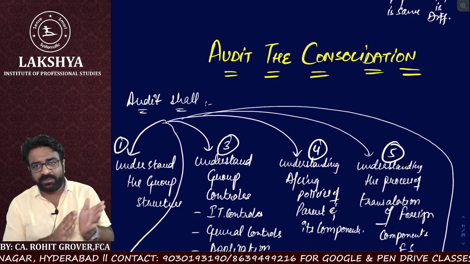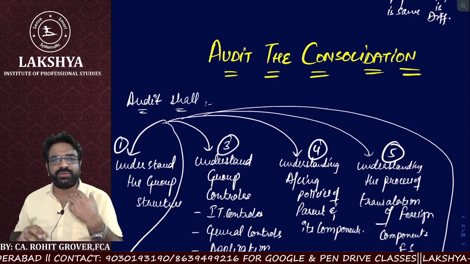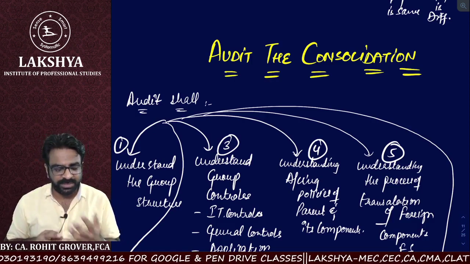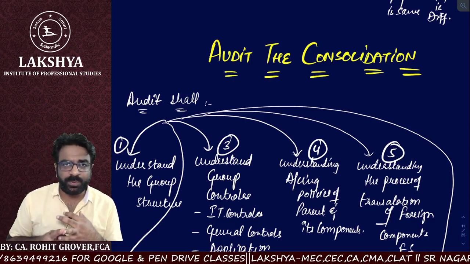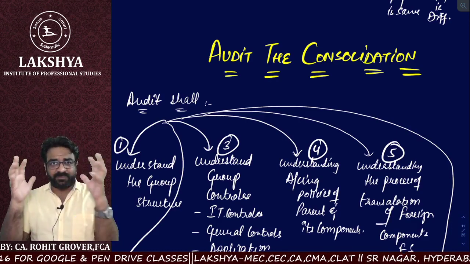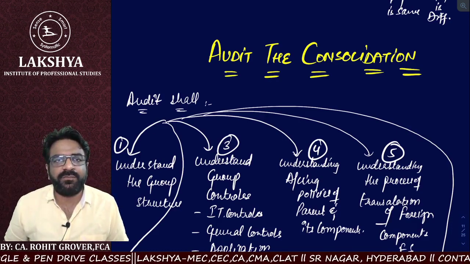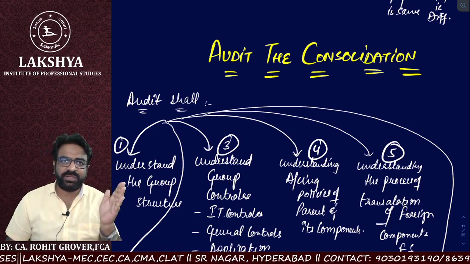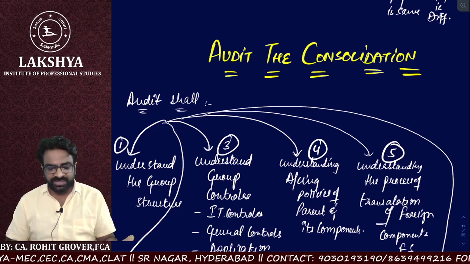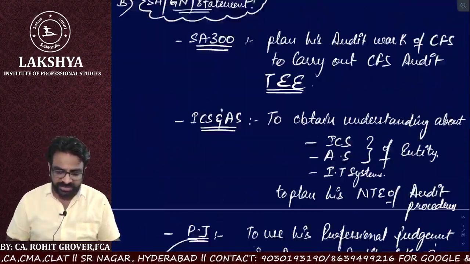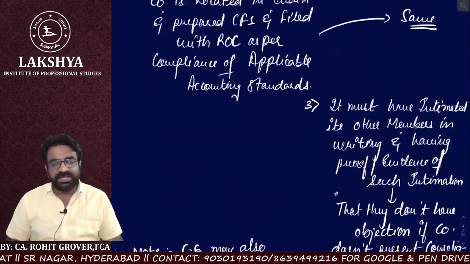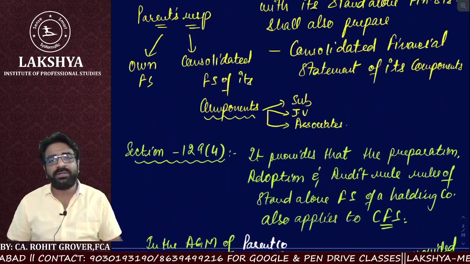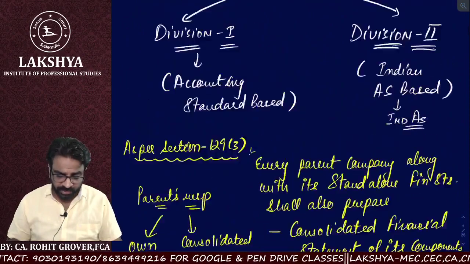So in the first part, we have understood everything about the Section 129(3) provisions and Section 129 subsection 4 provision. Then we also understood the framework of preparation of consolidated financial statements: if you are following the accounting standards, then it is going to be Division 1, and if it is Ind AS, then it is going to be Division 2. Division 2 of what? Companies Act 2013 Schedule 3 framework.